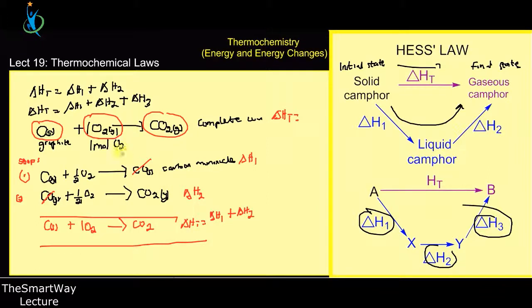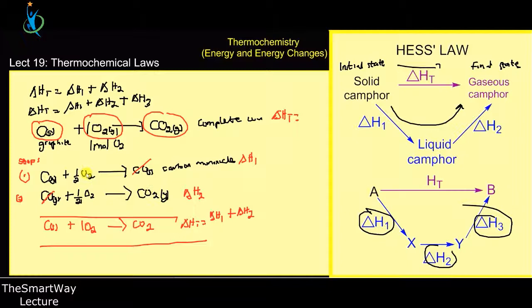So in Hess's law, what basically happens is that when you start with a particular reaction whose reactant and product are in the same state and with the same quantity, and you want to devise another reaction route for it, you can only add the enthalpy changes provided the initial and final states are all the same. Here I started with solid carbon, used half oxygen, and then I got monoxide. In the second step, I took the monoxide and added the remaining half oxygen to it, and then I got carbon dioxide.